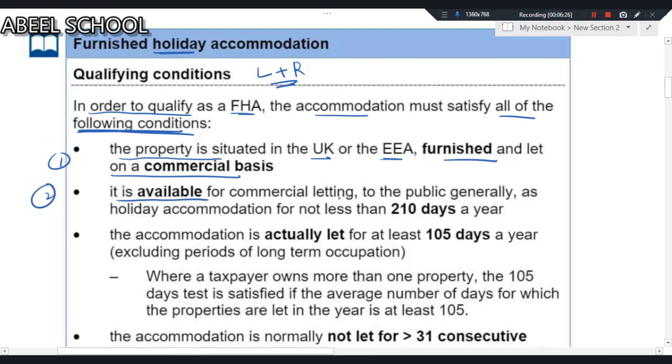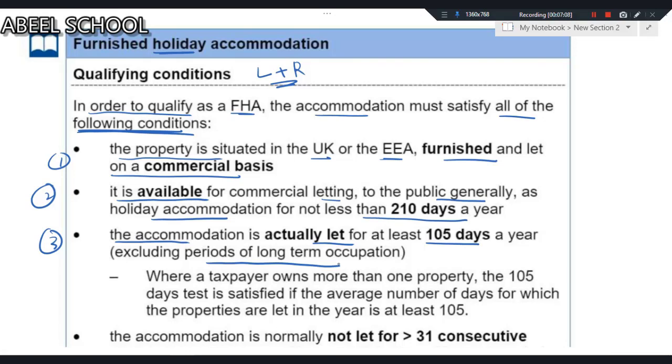It is available for commercial letting to the public generally as holiday accommodation for not less than 210 days a year. In the entire year, that property must be available to, let's say, a tourist for 210 days. So it must be available for letting at least for 210 days in a year. The accommodation is actually let for at least 105 days a year, excluding the periods of long term occupation. A very important point: the accommodation must be available for letting in the entire year for at least 210 days.